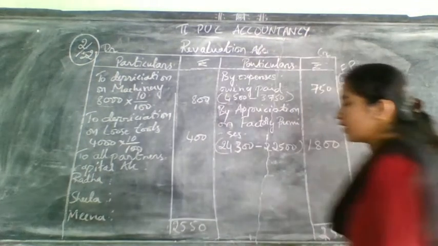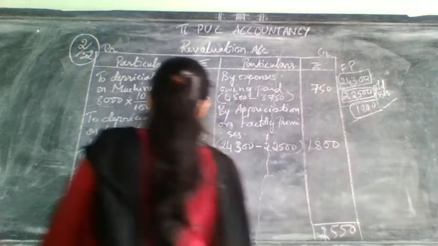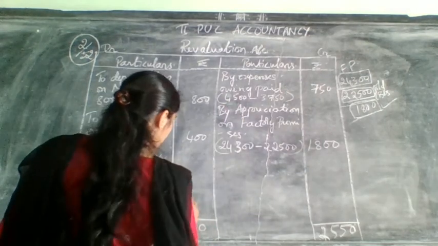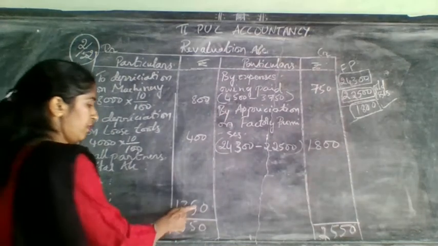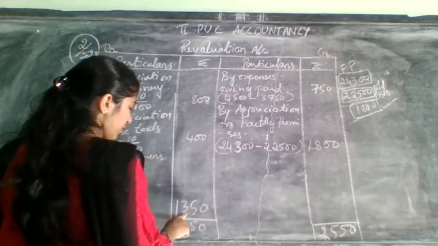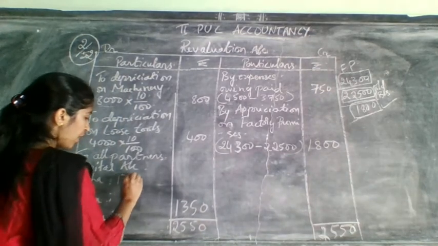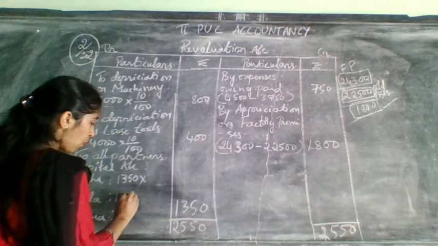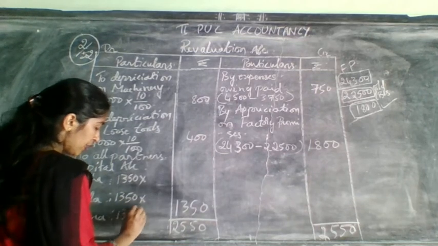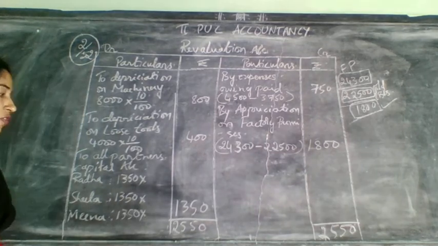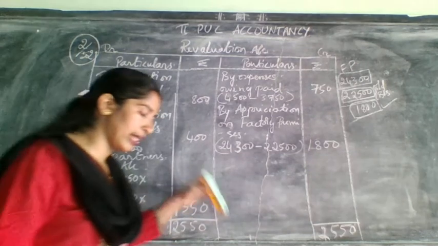After writing their name, first find out what is the difference will come. 2550 minus 1200 means it will come 1350. So this 1350 now you need to distribute for all the partners. Why? Because including retiring partner, even retiring partner is also having right on this profit, because he worked to get that profit.